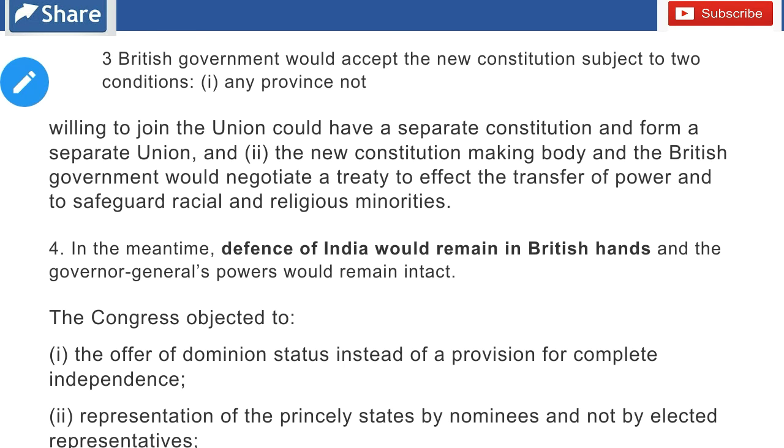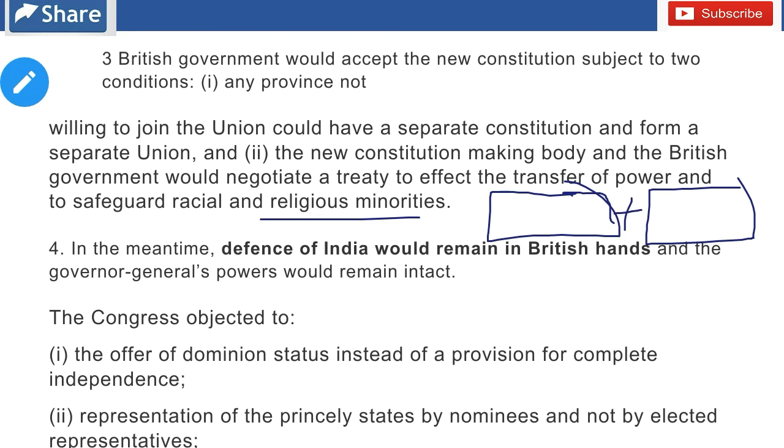Now the second condition was that the new constitution making body and the British government would negotiate a treaty to effect the transfer of power and to safeguard racial and religious minorities. So there was a constituent assembly and there was a British parliament. So the constituent assembly and the British parliament would negotiate a treaty, for which purpose? So that the transfer of power could be made, and there were some religious minorities whose rights could be safeguarded. Now the fourth, in the meantime, the defense of India would remain in the British hands. So that's why the third statement is right.